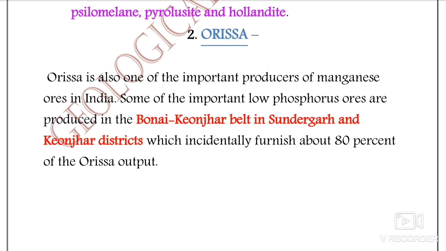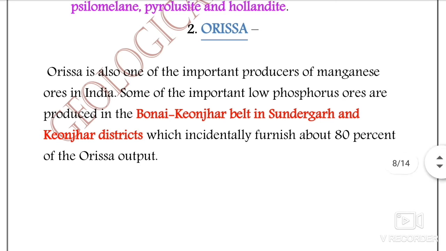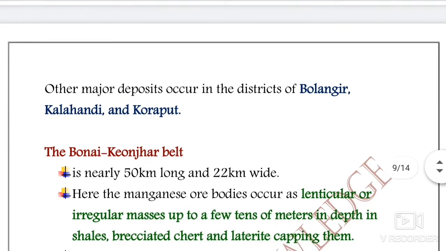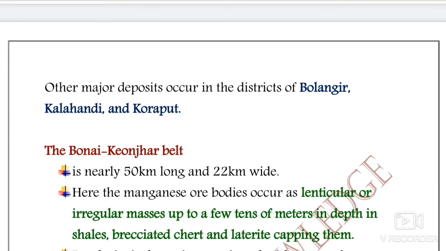The manganese deposit of Odisha is of low phosphorus type and is produced in the Bonai Keonjhar belt in Sundargarh and Keonjhar districts, which incidentally furnish about 80% of the Odisha output. So that is a huge amount of output from the Odisha state. And if we talk about major deposits occurring in the state, they occur in the districts of Bolangir, Kalahandi, and Koraput. So Bolangir, Kalahandi, and Koraput are important occurrences of manganese minerals in Odisha.